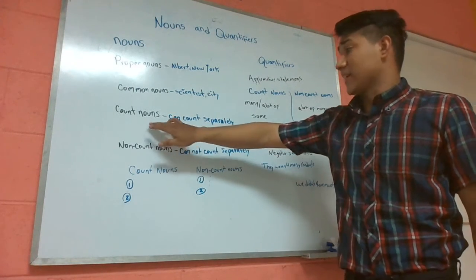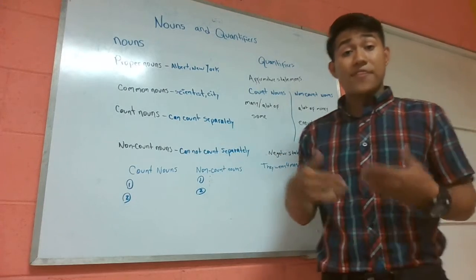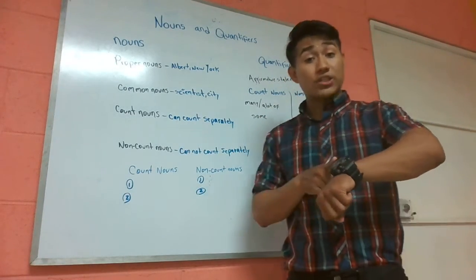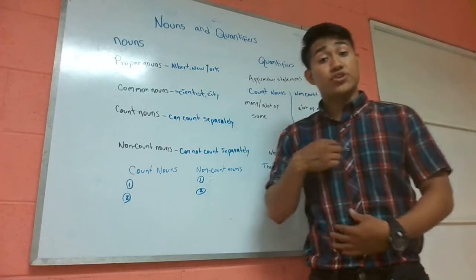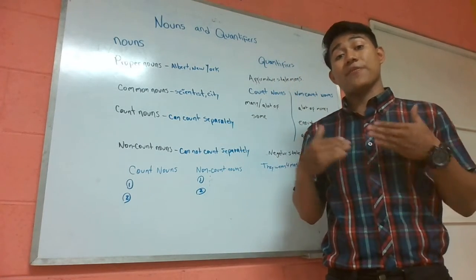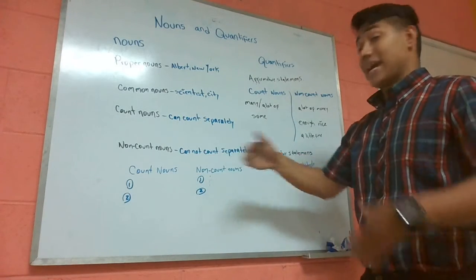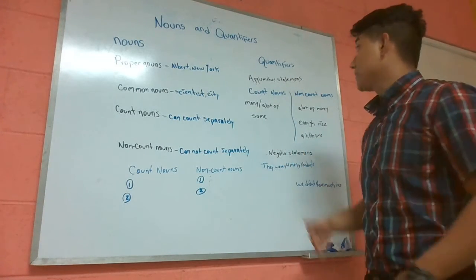In the countable nouns, we can count them separately. I have one pillow, I have one watch, I have one shirt. So we are able to count them separately. And now, yeah, that's right. That is the difference, the differentiation.